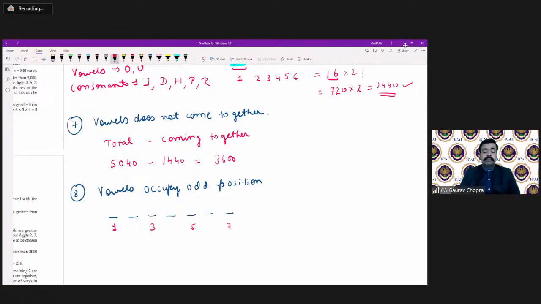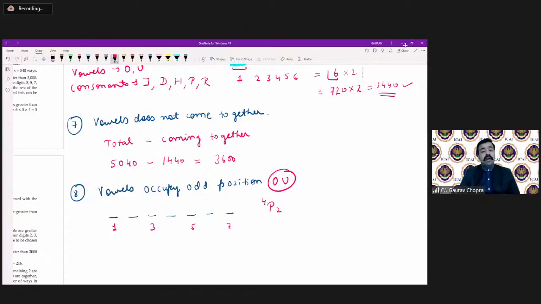And the question says vowels should occupy the odd positions. So which are the vowels? O and U, and O and U must come on the odd places. So from the 4 odd places, we have to choose 2 and arrange O and U at those places. So from 4, we take 2: 4P2.